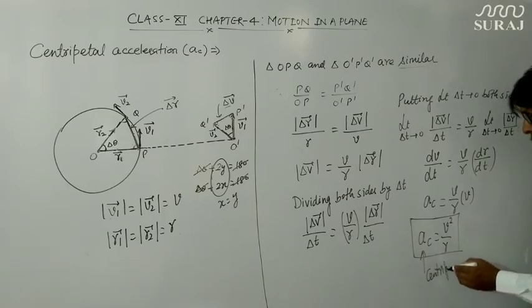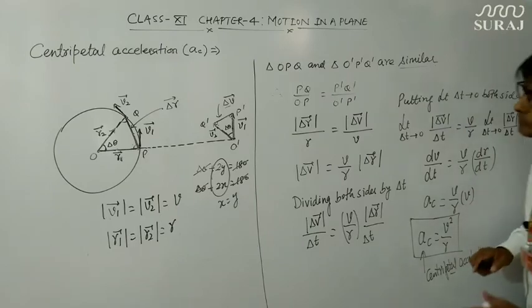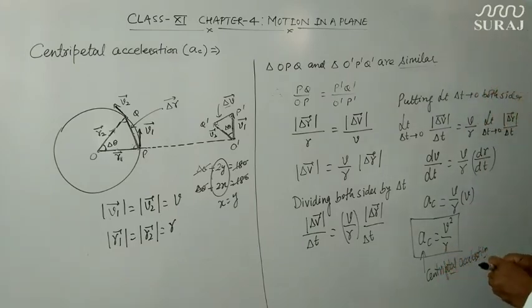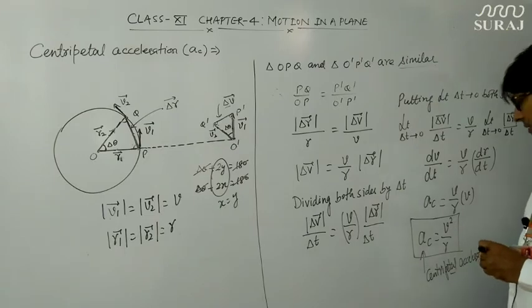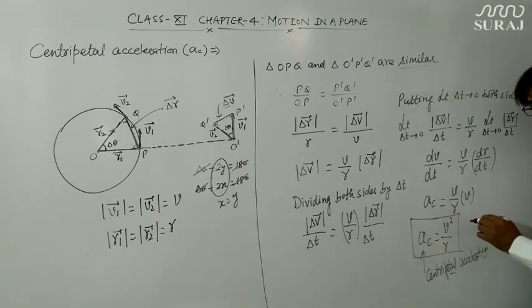This is a very, very important formula, centripetal acceleration, so you must remember it. One more thing I would like to tell here is, if I put the value of v in terms of omega, it will become omega square r square, because v is equal to omega r, divided by r.